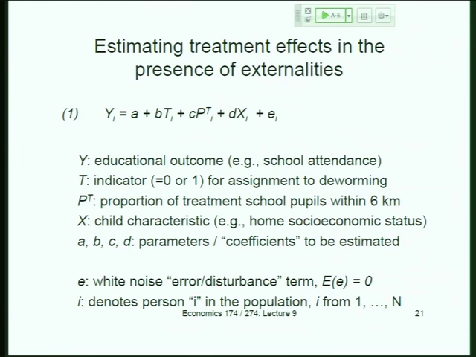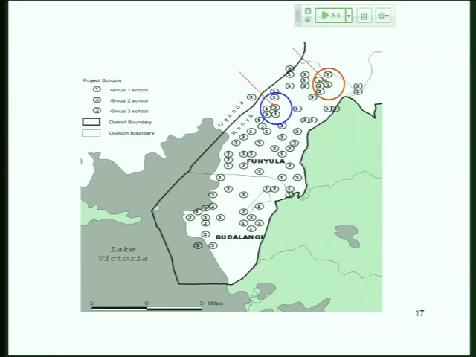So some of these guys, if we go back to the map, if I'm in that blue circle, but I happen to live in the bottom right-hand corner, and I walk to my group 2 school, I'm kind of close to some of those group 2 and 3 schools down there. I may be less exposed than someone that literally lives right in between those two group 1 schools, right? So that's the kind of variation our data won't let us exploit, but that's the right way to do it. If we had the data, that would totally be the way we'd want to construct the externality exposure. So that's a great idea.